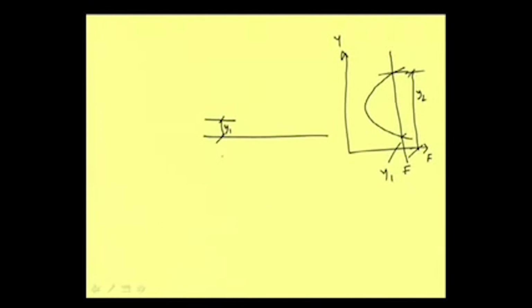Now, if this depth is y1 we are fixing, we know that this is supercritical flow, and at the tailwater, that is the downstream side, this depth must be subcritical. Then only a hydraulic jump will form. Otherwise, if on the downstream also we have supercritical flow, then there will not be a hydraulic jump. There will be a gradually varied flow profile in that case.